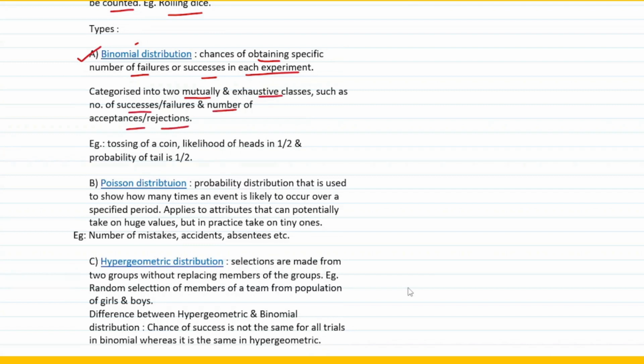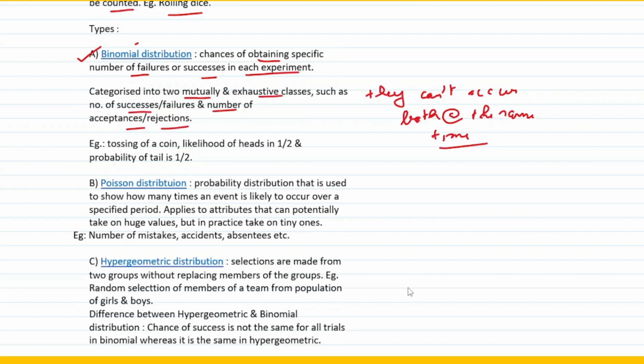Before we move on, let's understand what we mean by mutually exclusive and exhaustive classes. It simply means they can't both occur at the same time. And that's very obvious, right? For example, if an event is happening, either you can have a success or a failure. It cannot be both. Similarly, if it is an acceptance or it is a rejection, it cannot be both. So that is what it is. Binomial distribution categorically talks about mutually exclusive and exhaustive classes, right?